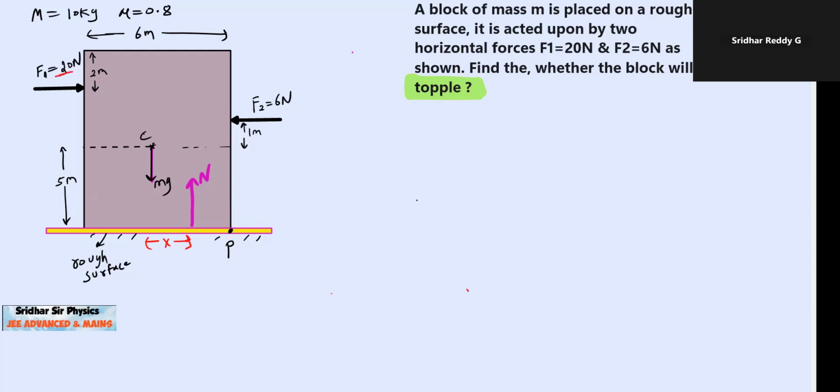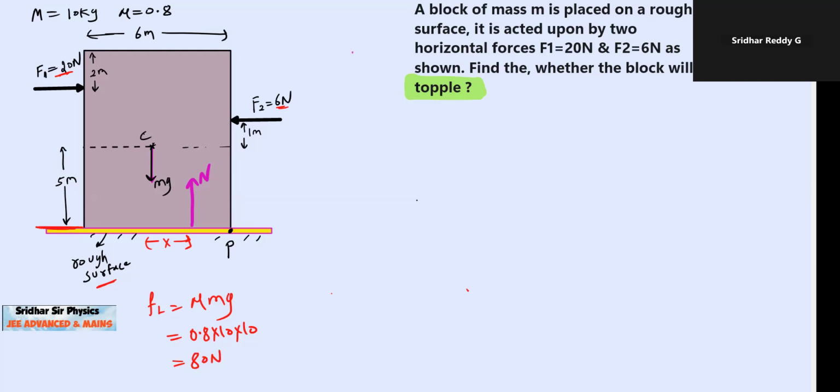Then you check the 20 Newton force, 6 Newton force, and this surface is there. What action will the friction take? We'll calculate the limiting friction, mu mg. Mu is 0.8, 10 into 10, 80 Newton.